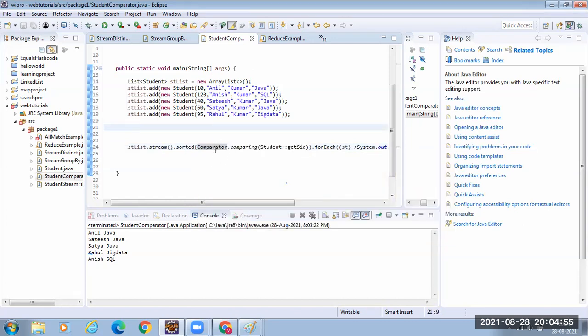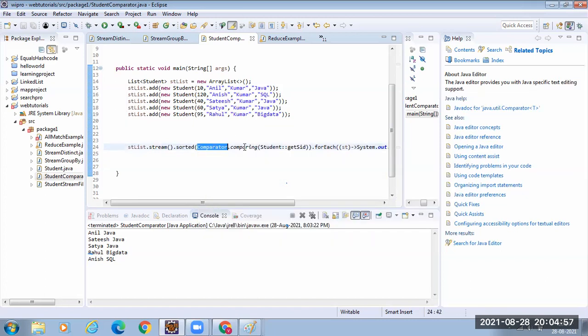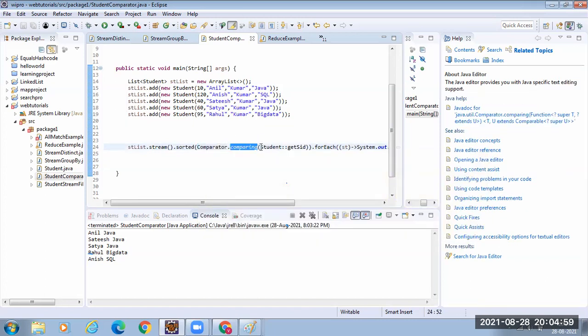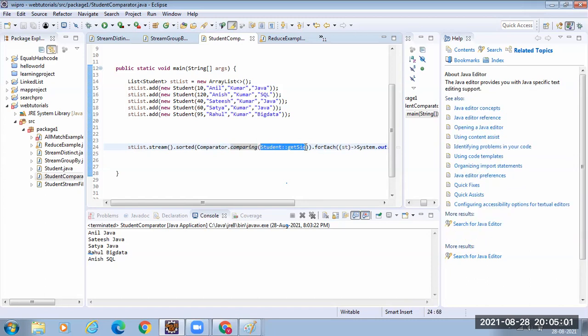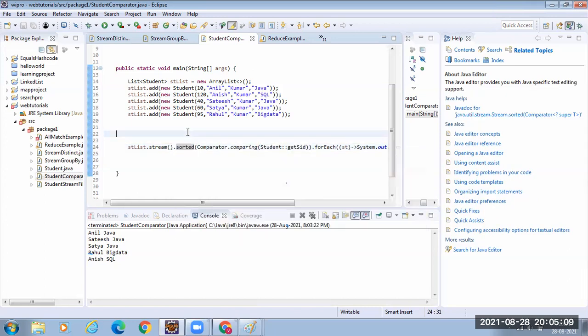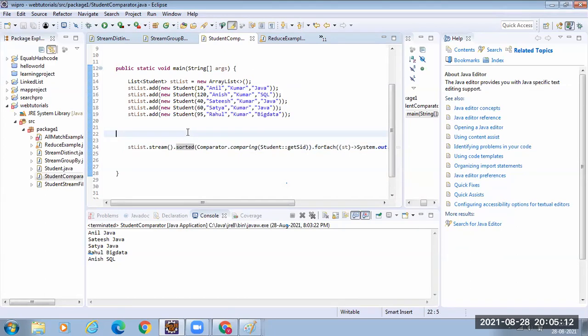In the Comparator class they have provided a method called comparing. You tell the property based on which you need to sort, and it will return the comparator. So that will be used for the sorting. So that is what happened here.